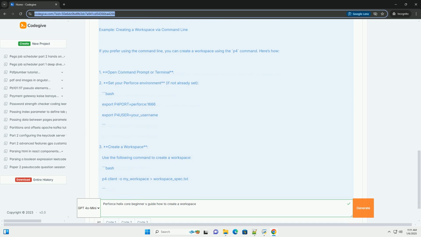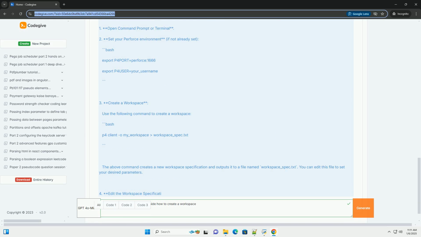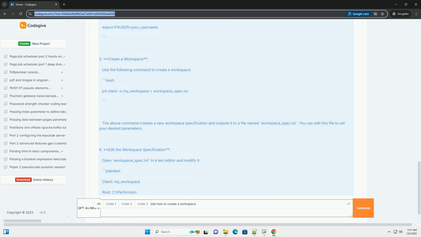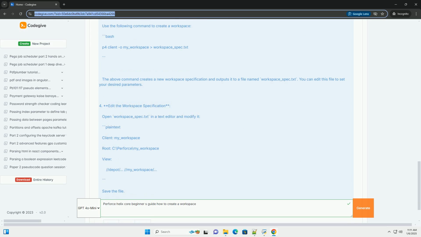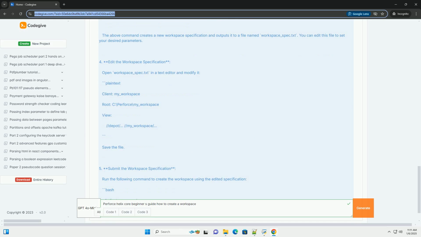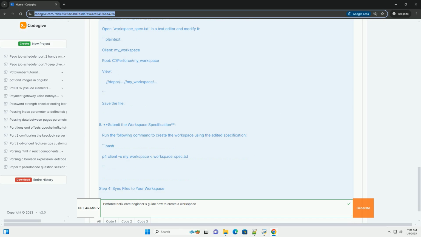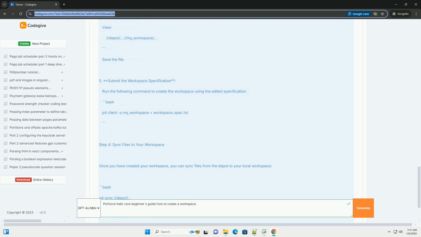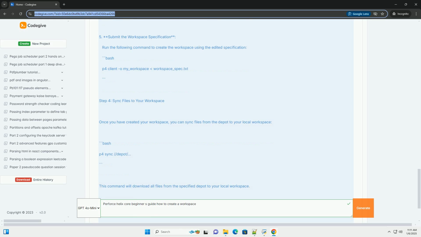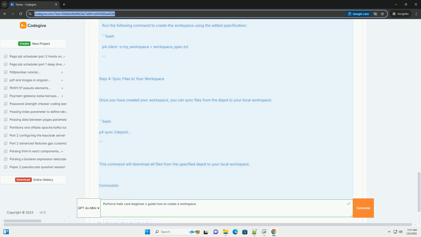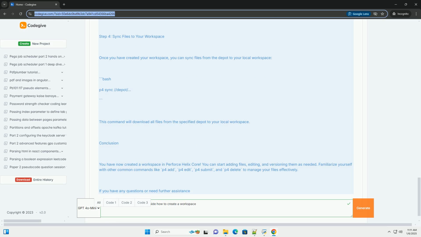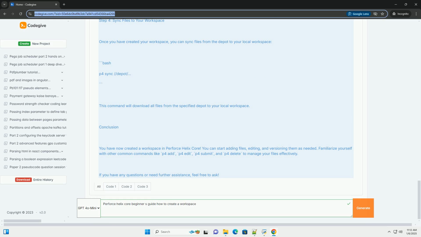Step 1. Install Helix Core Client. Before you start, make sure you have the Helix Core Client, P4V, installed on your machine. You can download it from the Perforce website, https://www.perforce.com/download/helix-core-apps.